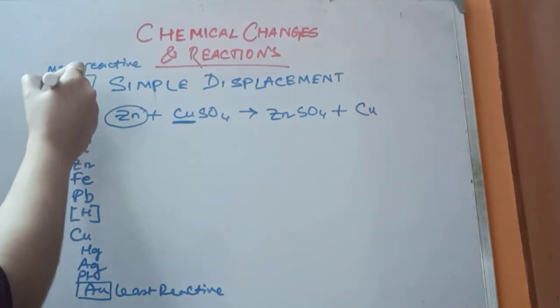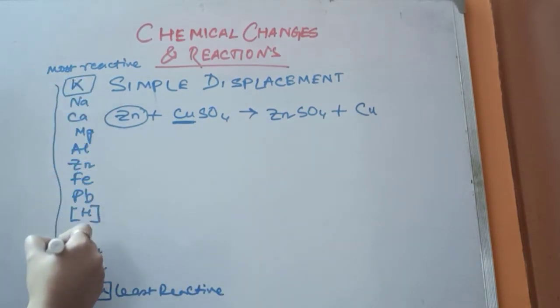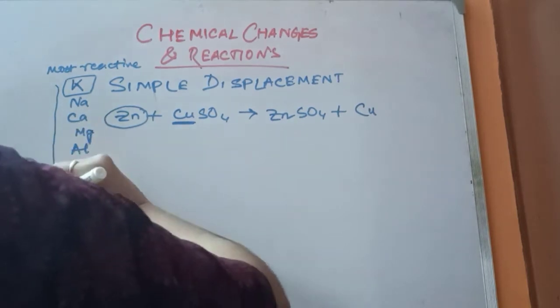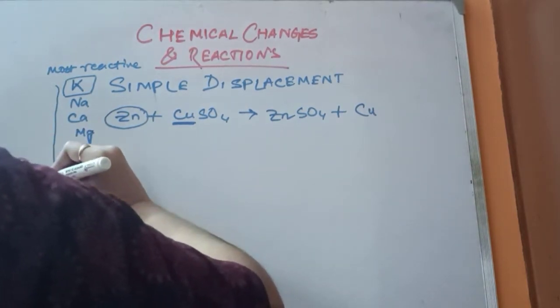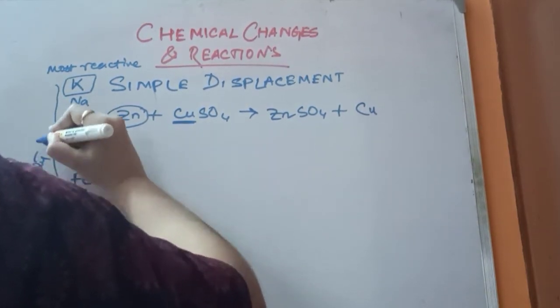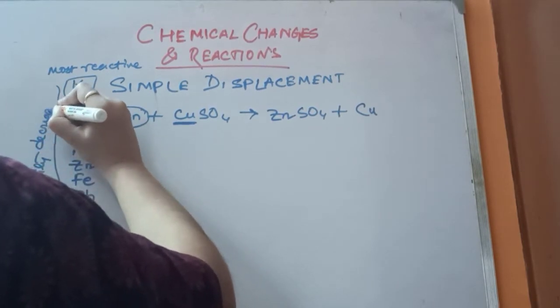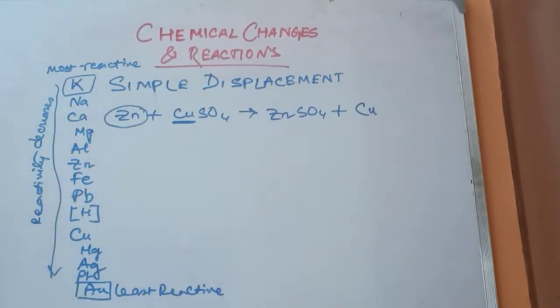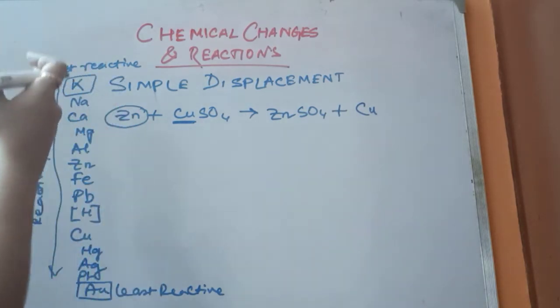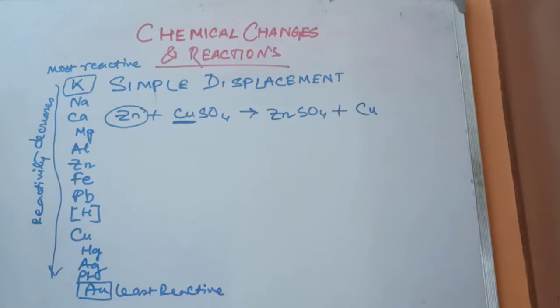Which means as we move from top to bottom, what happens? Reactivity decreases. So this is the metal reactivity series. What I am saying about this series? That this is a series in which metals are arranged in the decreasing order of reactivity.